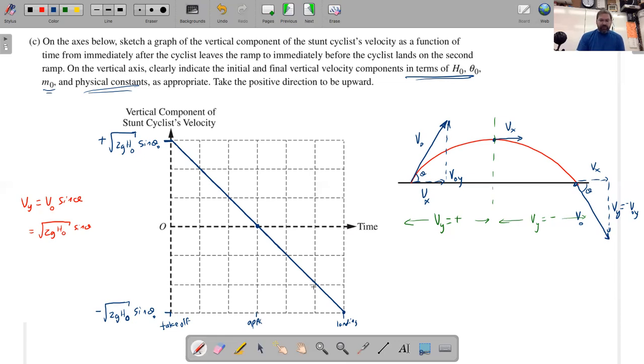And the slope of a velocity-time graph gets you the rate of acceleration, and this rate of acceleration in the vertical direction is provided by gravity. You would not include this on the graph, but just as an aside, the slope of that line is equal to, in this case, delta v over delta t. It's equal to the acceleration rate, and the slope of that would have a value of negative 9.8 meters per second squared. That's just as an aside. If you were to write that, you wouldn't get points for that necessarily, because you're not prompted to do it, but that's what the slope of the line would happen to be. Okay, that's problem number one.